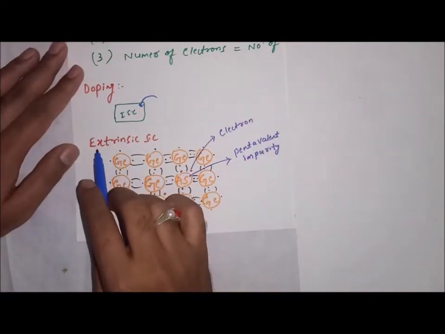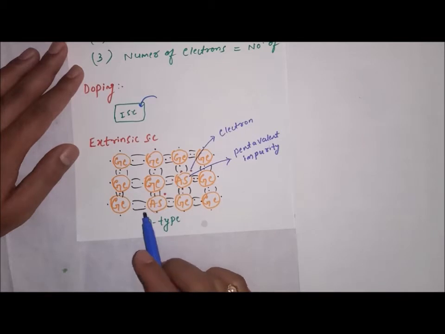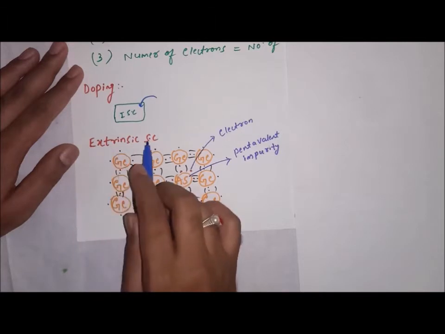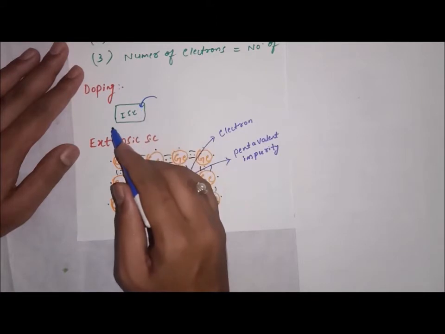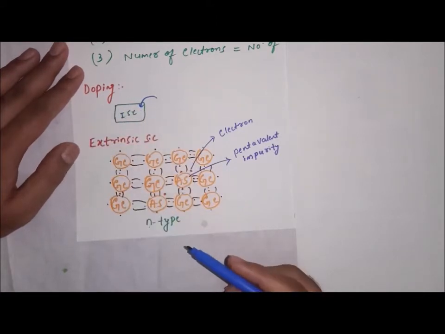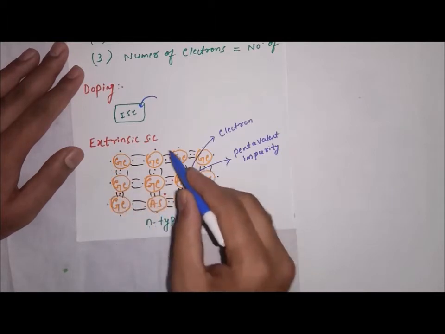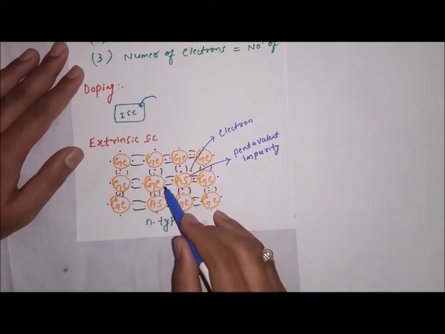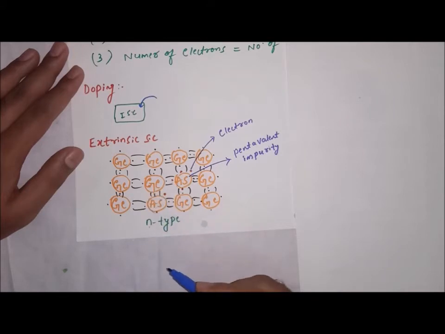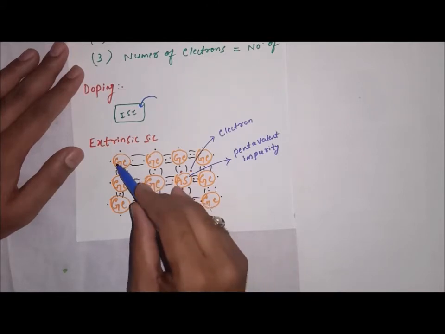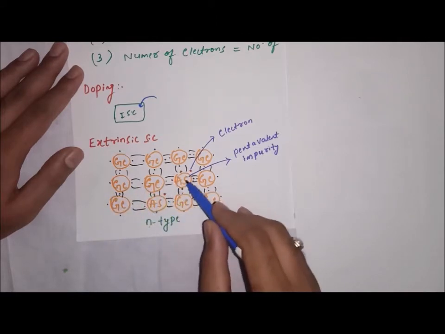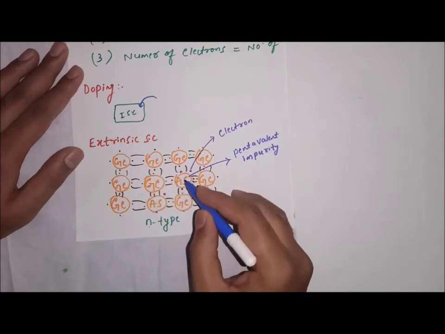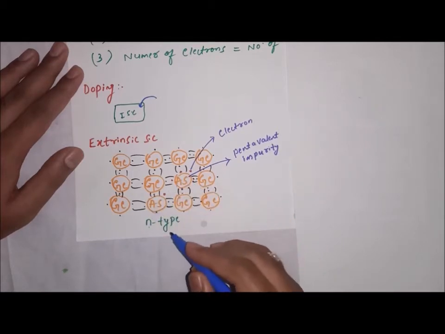The next topic is extrinsic semiconductor. What is an extrinsic semiconductor? An extrinsic semiconductor is the semiconductor we obtain after adding impurities to the pure semiconductor. And here I have given the diagram. This is not an intrinsic semiconductor, this is an extrinsic semiconductor. Why? Because in this pure germanium crystal, you can see a foreign element, there is arsenic. So we added arsenic as the impurity to it.